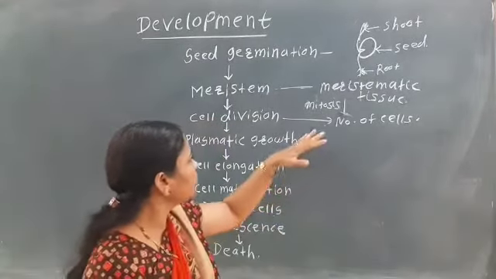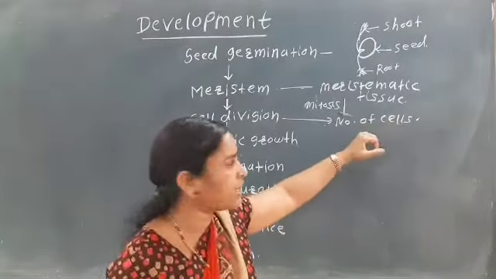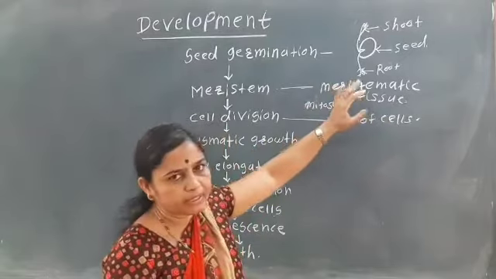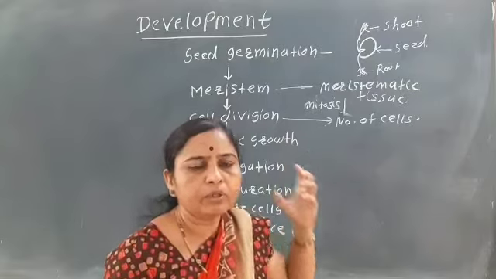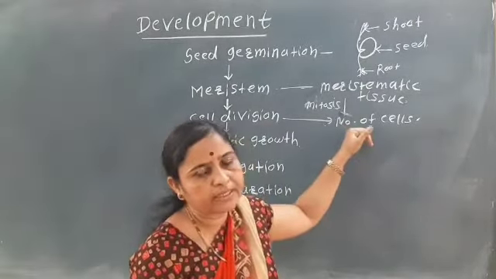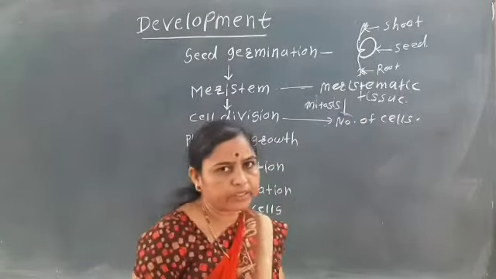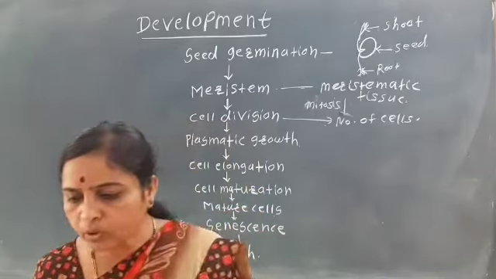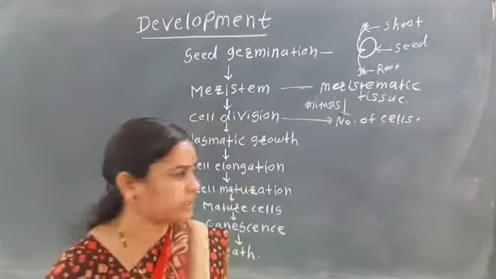So here what happens is, when a large amount of cells are produced from the meristematic cells, the meristematic cell divides and a number of cells are produced. In these many cells which are produced, plasmatic growth takes place. So plasmatic growth takes place means what? There is an increase in the size of the cell.